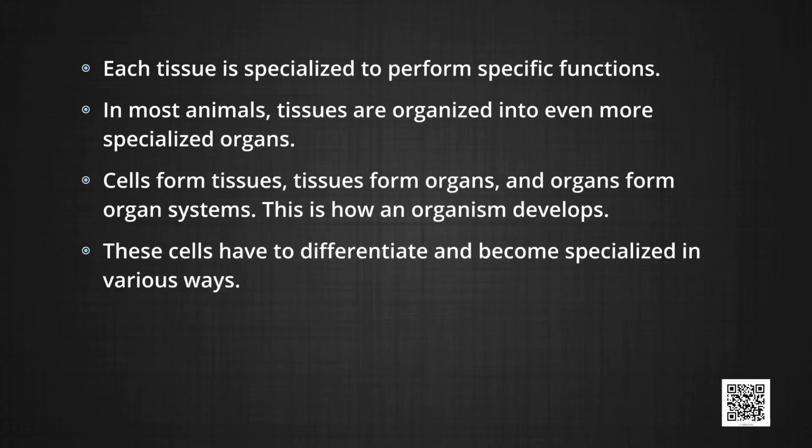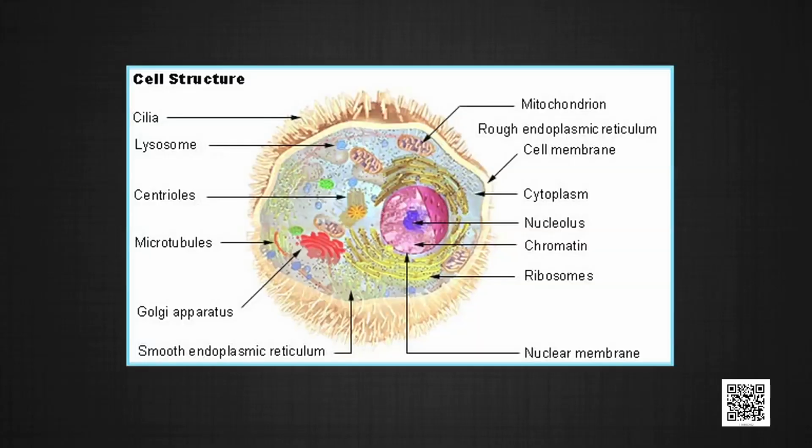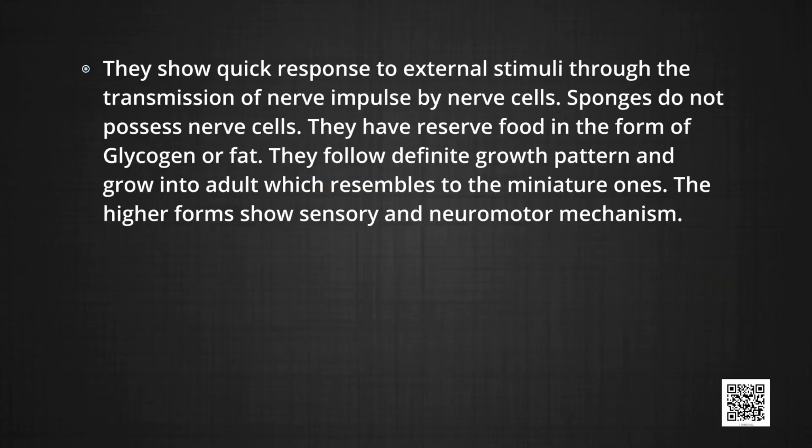These cells have to differentiate and become specialized in various ways. Cell structure: the nucleus, nucleolus, ribosomes, smooth ER, that is endoplasmic reticulum, rough ER, endoplasmic reticulum, nuclear membrane, Golgi body, lysosome, mitochondria, centrioles, cytoskeleton, vacuoles. They show quick response to external stimuli through the transmission of the nerve impulse by nerve cells. Sponges do not possess nerve cells. They have reserve food in the form of glycogen or fat.